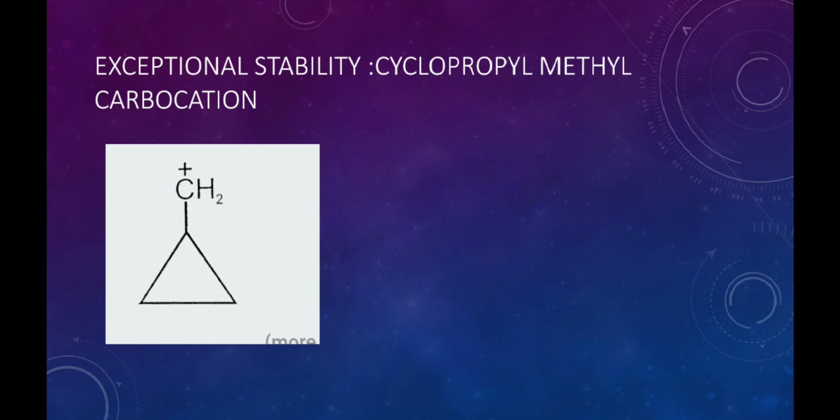The stability of this carbocation can be explained on the basis that in this carbocation the vacant p orbital of the cationic carbon overlaps with the bent p orbital of the cyclopropyl group. Because of this, it stabilizes the carbocation very much. It is even more stable than the benzyl carbocation and the aromatic carbocations.